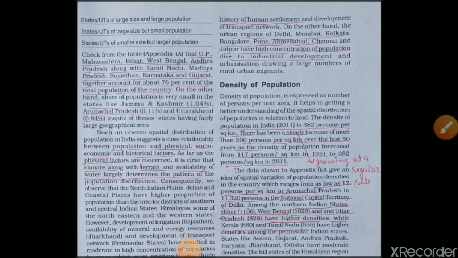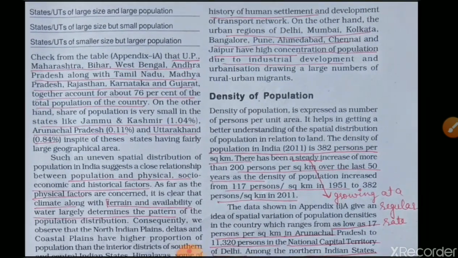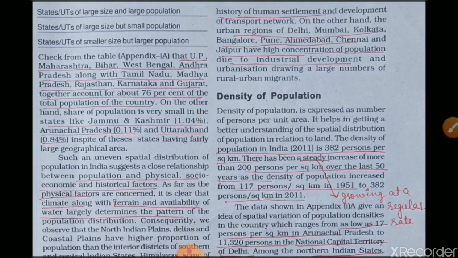So this one shows the population data: Uttar Pradesh, Bihar, West Bengal, Andhra Pradesh, along with Tamil Nadu, Madhya Pradesh, Rajasthan, Karnataka, and Gujarat. These states of India together account for about 76% of the total population of the country.